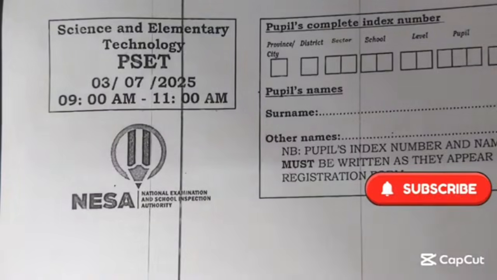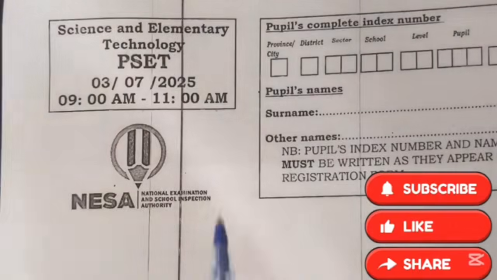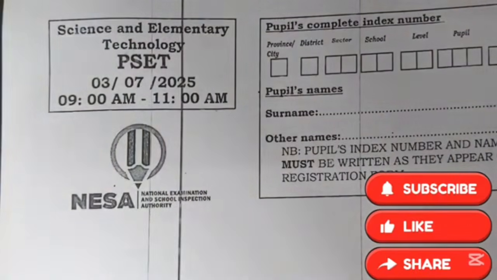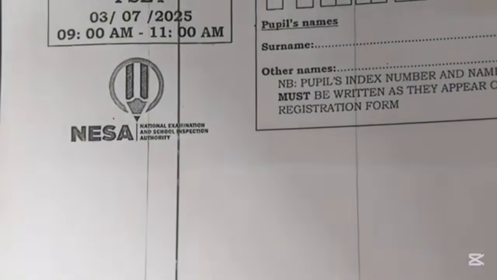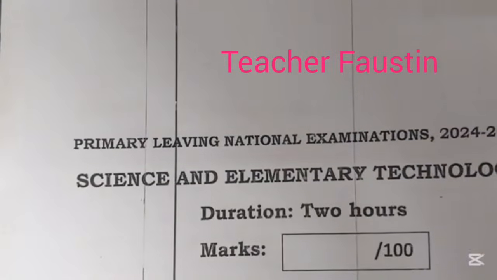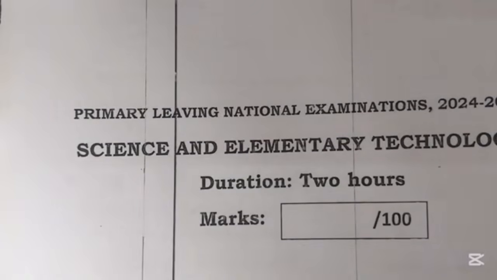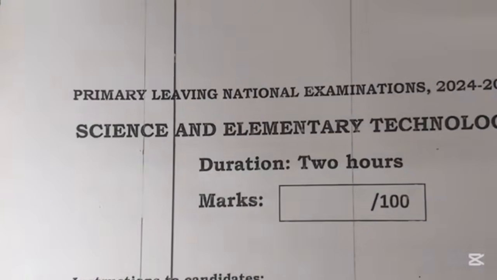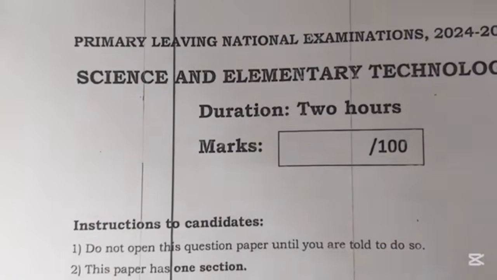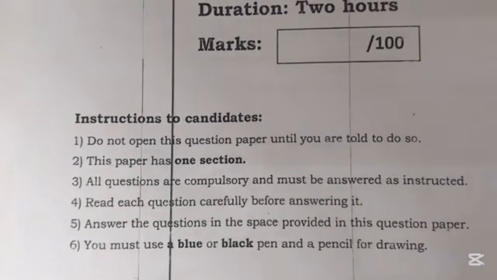Hello everybody, welcome to this platform. Now we are going to correct this 2025 national exam of science and elementary technology. Okay, now these are the instructions of this exam, which must be done in 2 hours. The instructions are these, and you have to read them and follow them carefully.